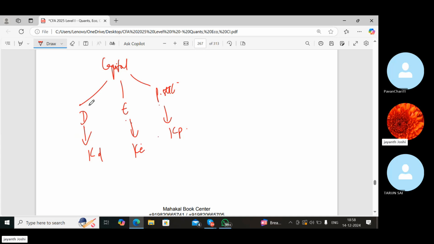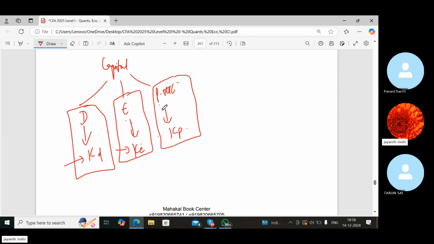See, if a company is going for all debt finance, cost of debt is the only cost for them. If a company is going for all equity, cost of equity is the only cost. If a firm is going for all preferred stock, cost of preferred stock is the only cost.